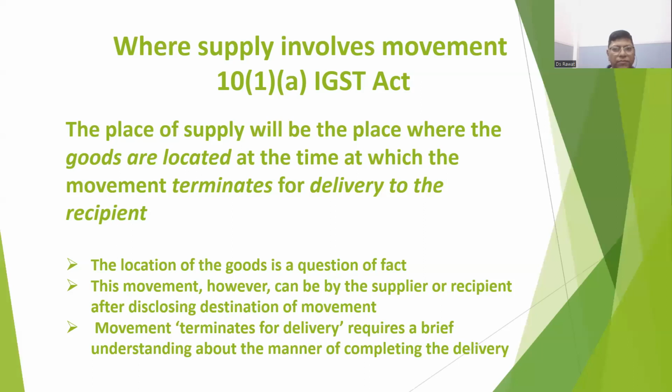So we have to see, when the goods movement is terminating, what is the location? The location is Delhi. Then the place of supply will be Delhi. Here, the location of the supplier is Mumbai and the place of supply is in Delhi. Then this will be an IGST sale. Location of goods is a question of fact.